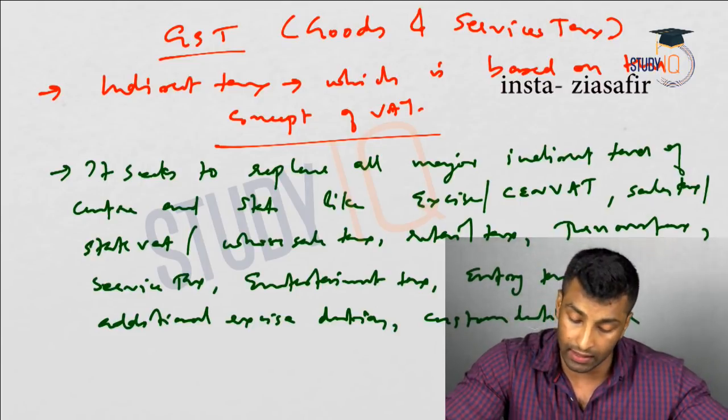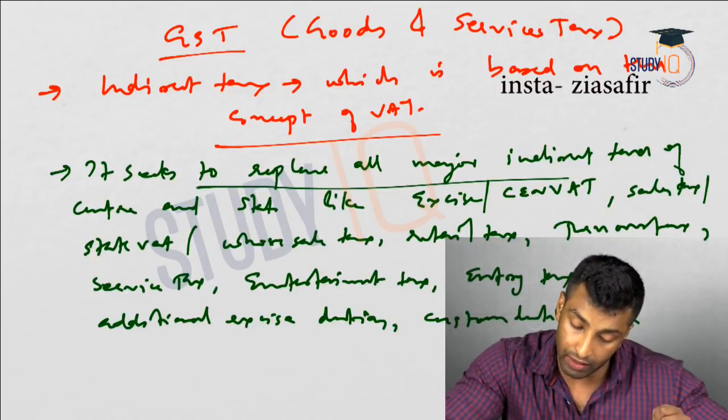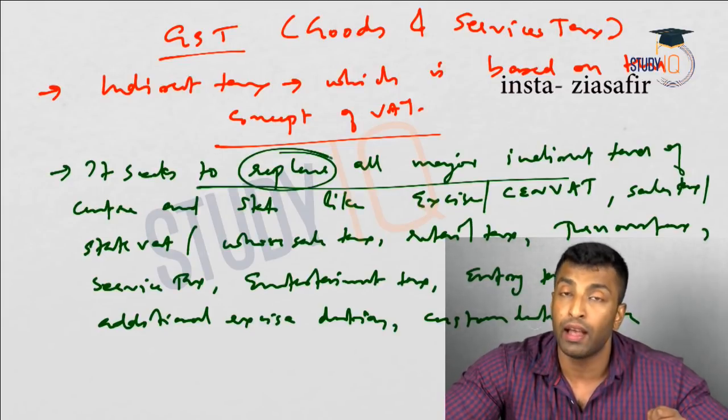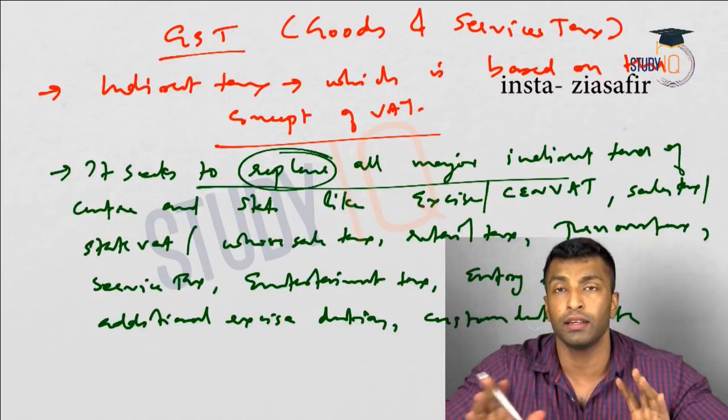So these are the taxes which were coming as part of GST. Okay, so all these will be replaced under GST.